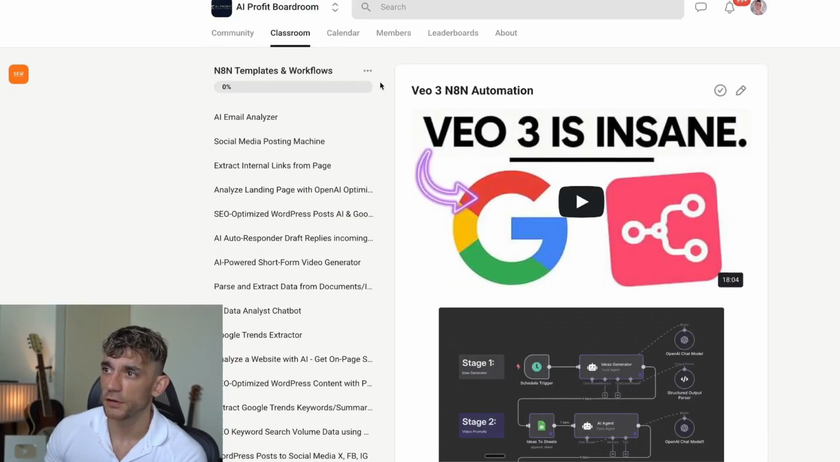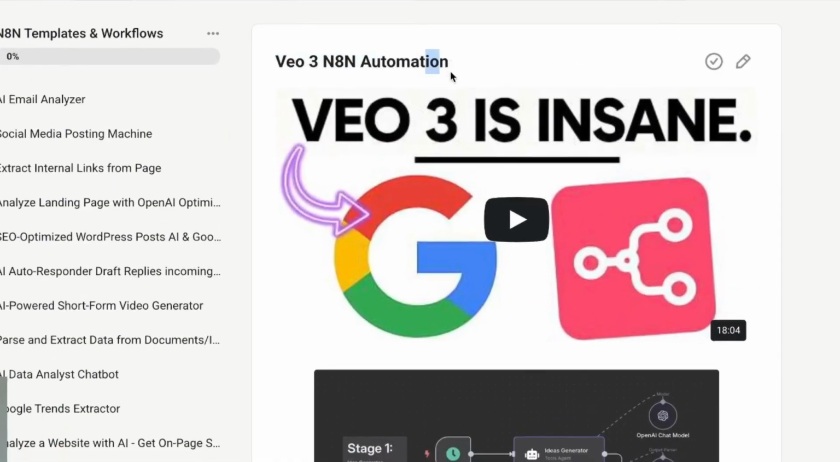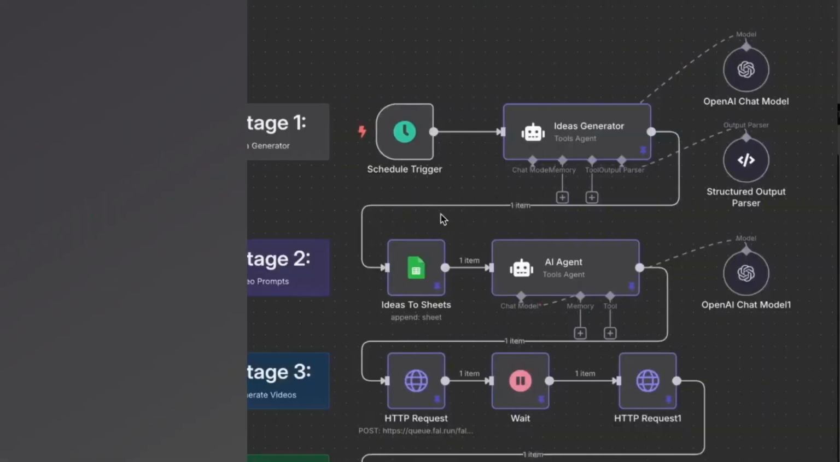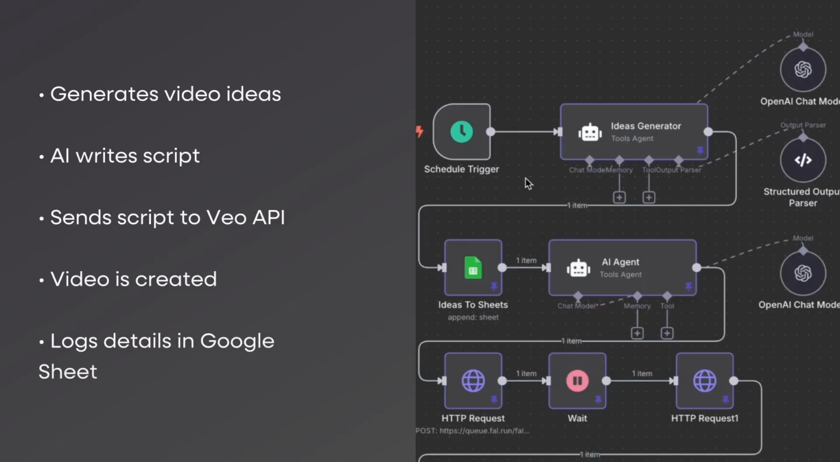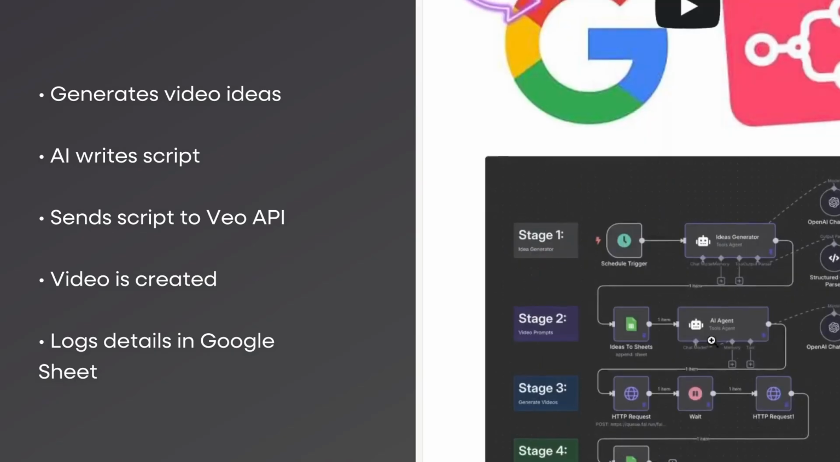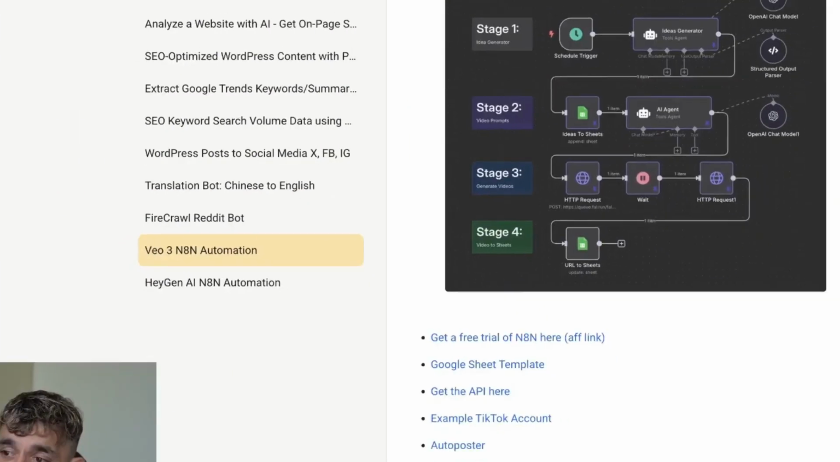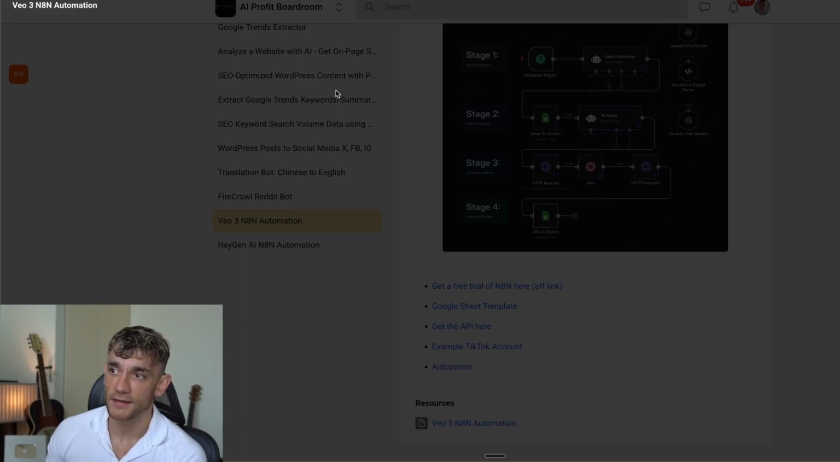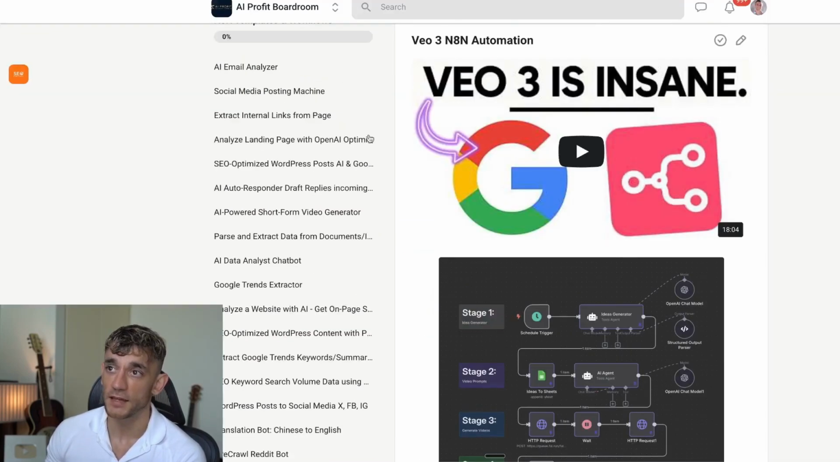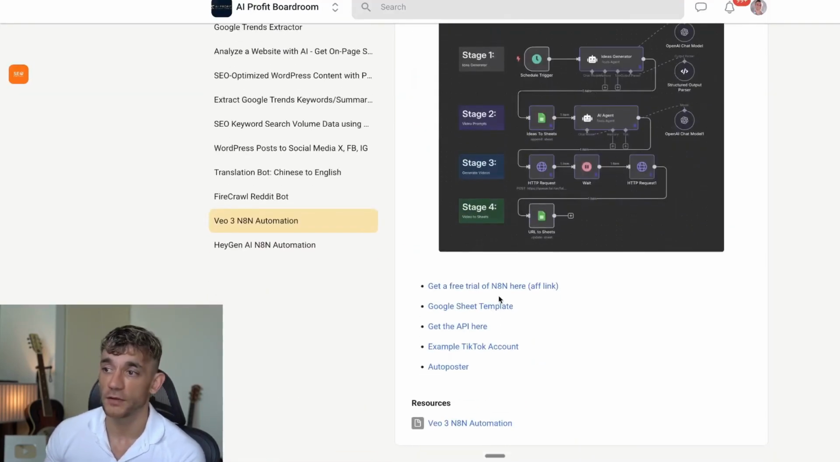This is a Veo 3 n8n automation that I built. You can see how it works. Basically, it's grabbing some ideas, random ideas. Then it uses the AI agent to come up with a script. Then it plugs the prompts into Veo 3's API on FAL. That generates the output, and then that goes to a Google Sheet with a breakdown of all the videos we've created. And that's an importable n8n workflow that you can just download from me inside the AI Profit Boardroom and then upload into n8n, right?